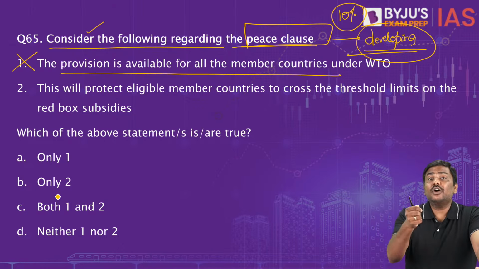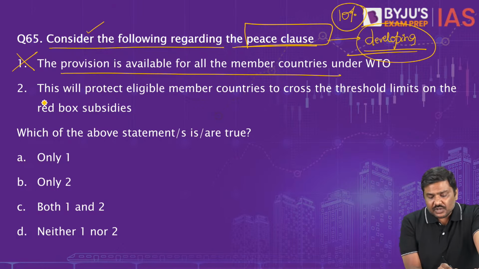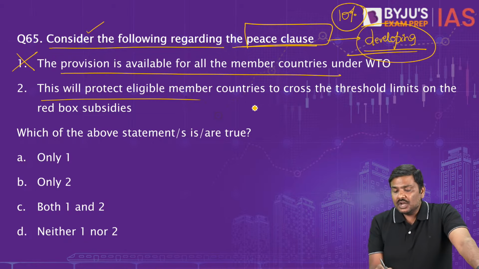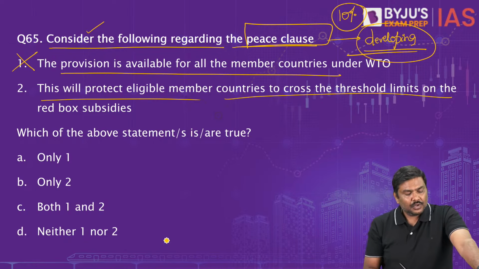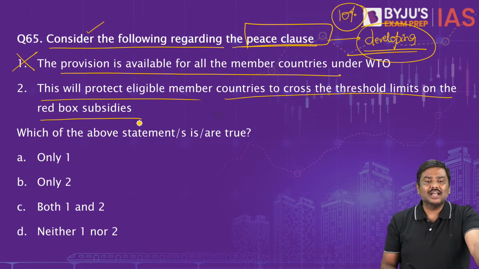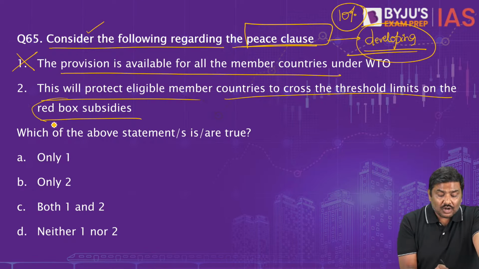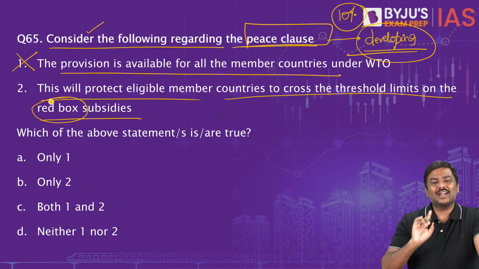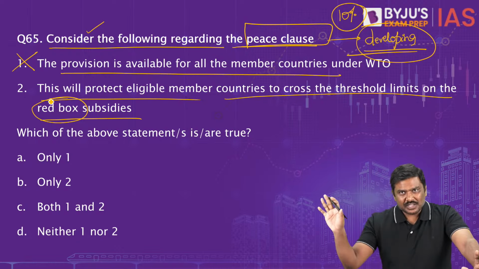No, only for developing countries. This will protect eligible member countries to cross the threshold limit on red box subsidies. Please remember, there is no red box under Agreement on Agriculture. There is no red box subsidy.